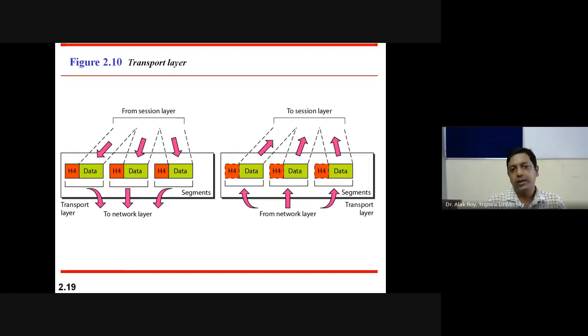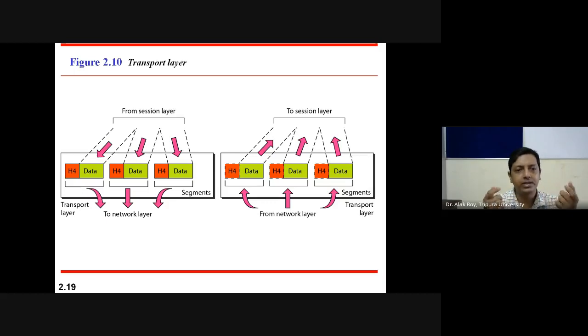Next, transport layer. In the transport layer, the small packet is received in the form of a segment. The information is named a segment, where it collects data from the session layer. Different session data are collected together, and these small session data are added with the transport layer header, H4. So all these are small segments.